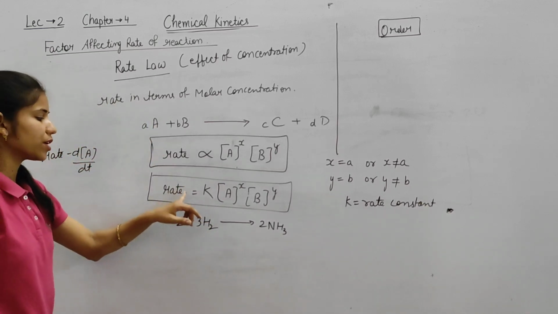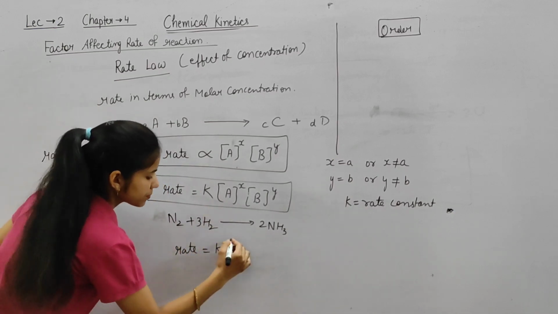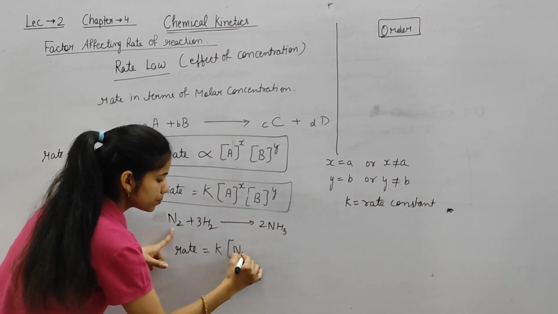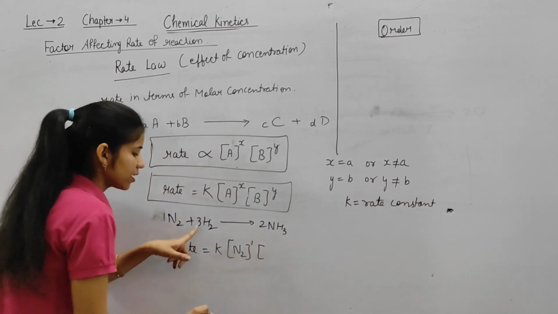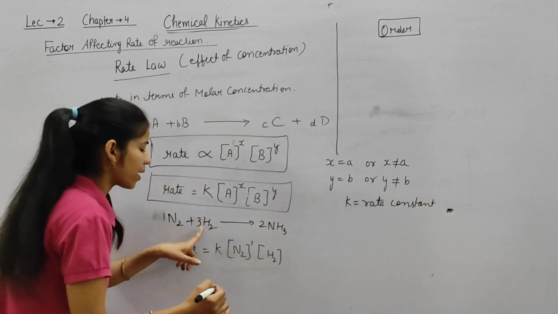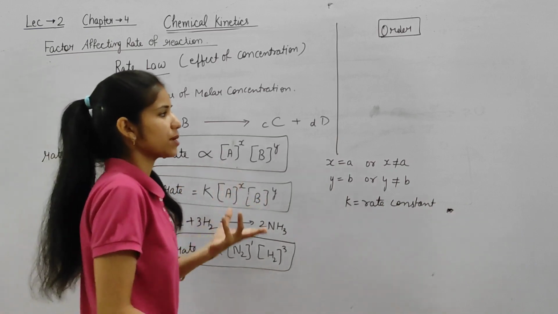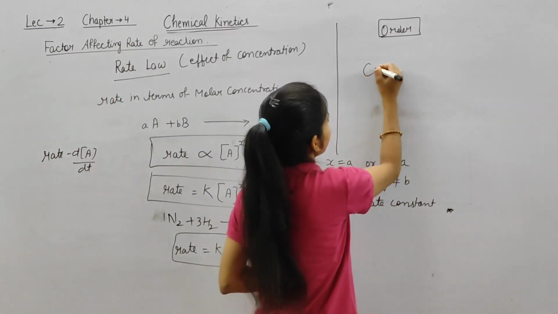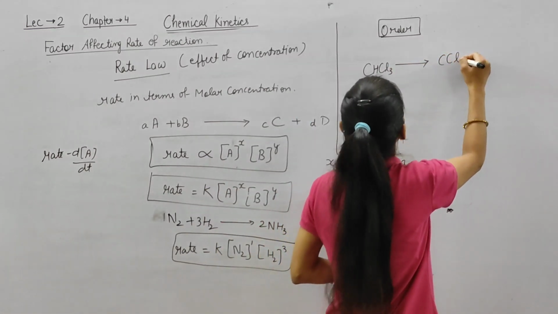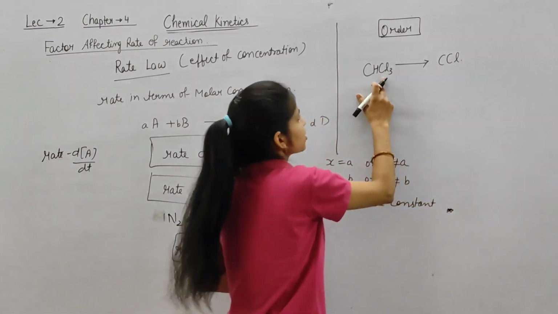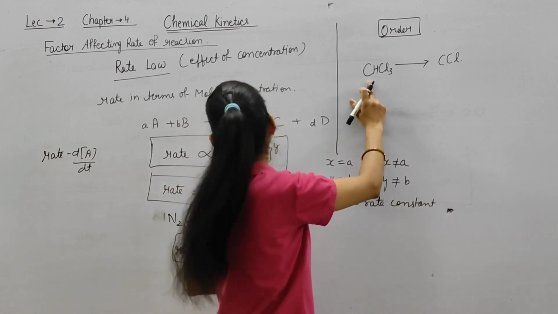Now we have to write the rate according to this reaction. So the rate equals K, N2 raised to its stoichiometric coefficient, which is 1, and H2 raised to the power 3. So this may be equal to the actual rate, or otherwise it may be different. How is it different? For example, we have CHCl3. This will break into CCl.